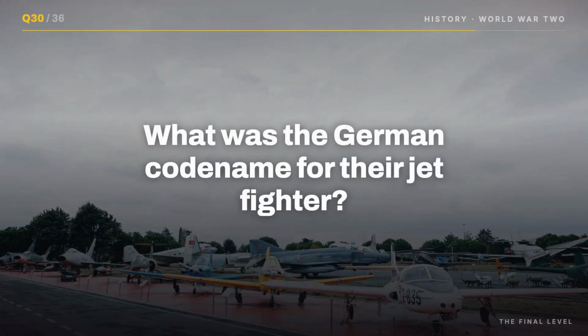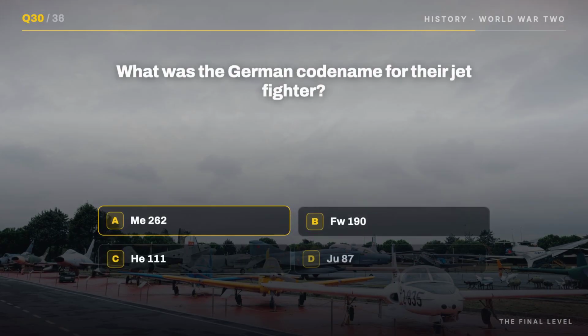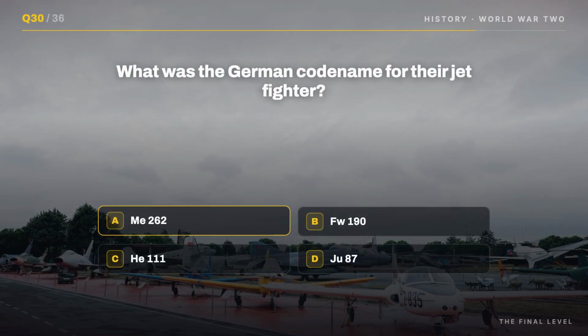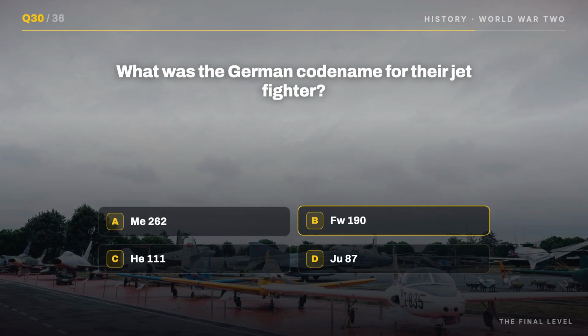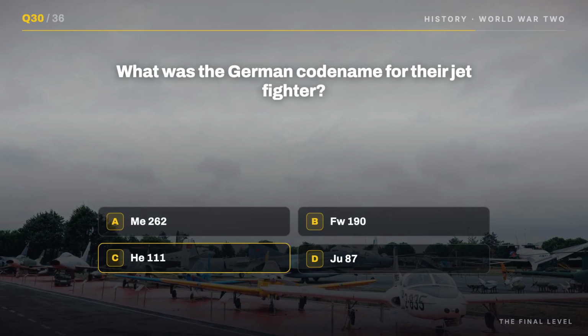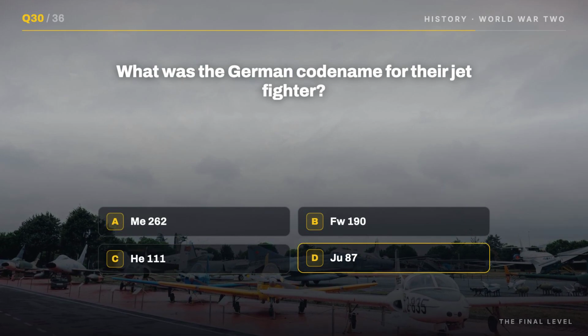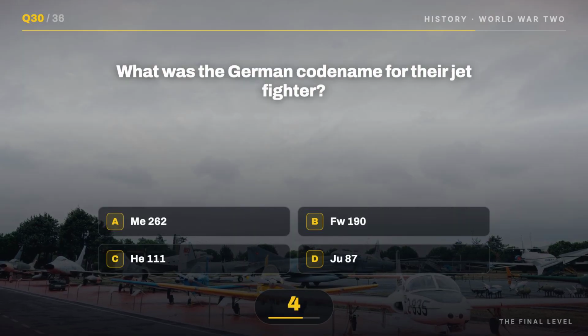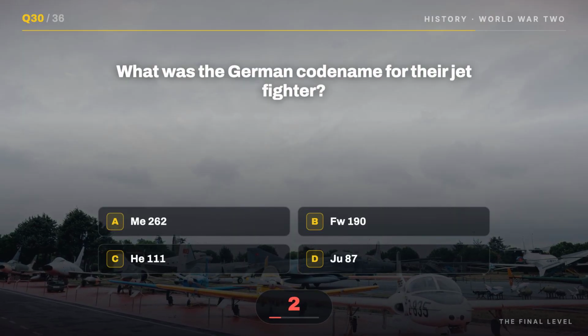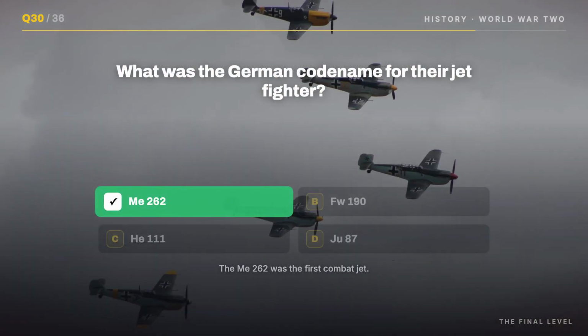Question 30. What was the German code name for their jet fighter? Is it A. Me-262, B. FW-1990, C. He-111, or D. Ju-87? It's A. Me-262. The Me-262 was the first combat jet. No shame if you missed it.